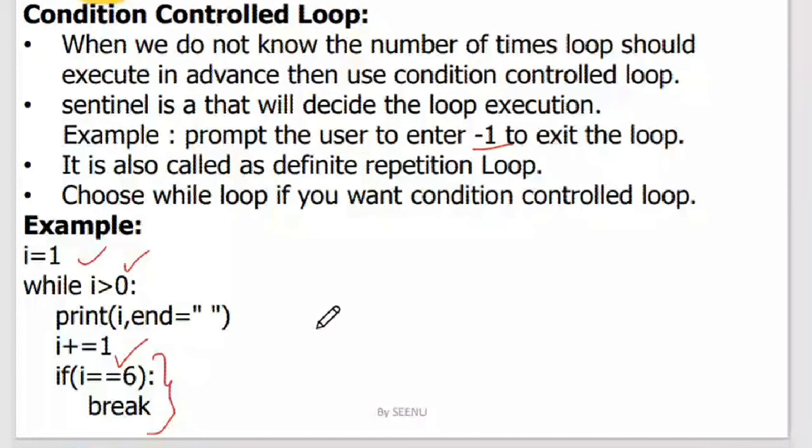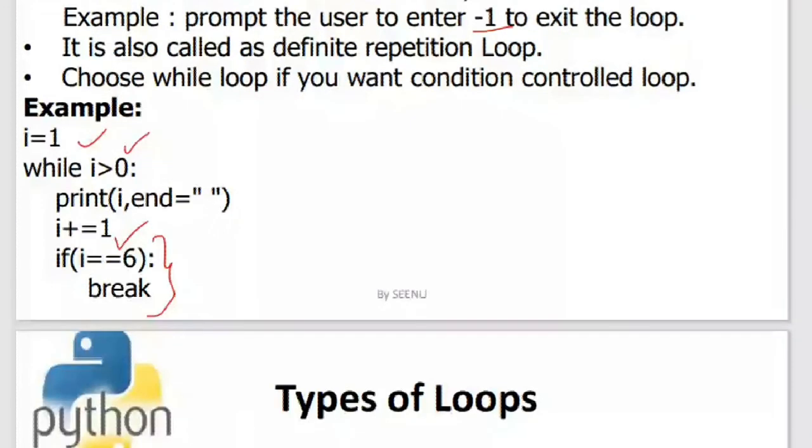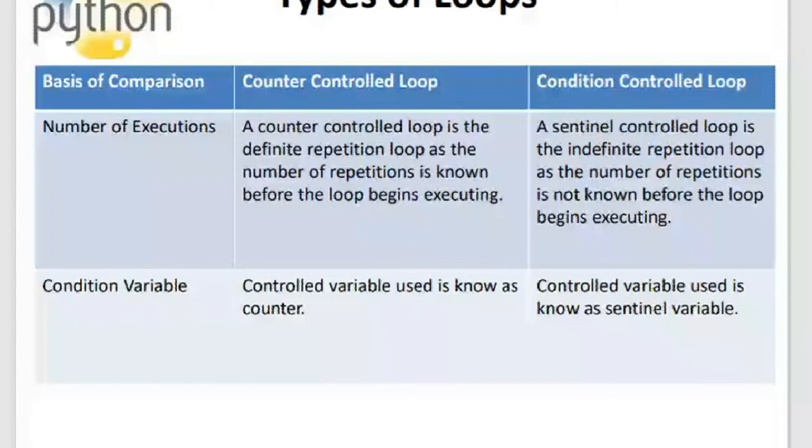Based on your requirement, you will choose whether to use a condition control or counter control loop. If you know the number of executions in advance, then you choose counter control. If you don't know in advance and it depends on some condition, you choose condition control loop. Here we'll call that a counter, and here we'll call it a sentinel variable. Right, so the next concept is nested loops.